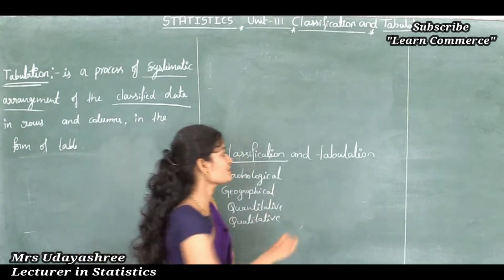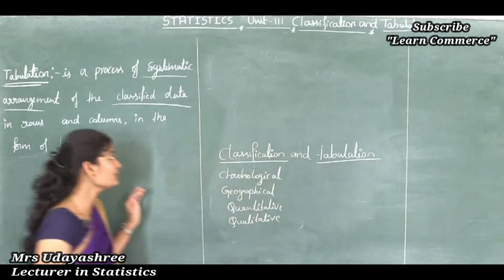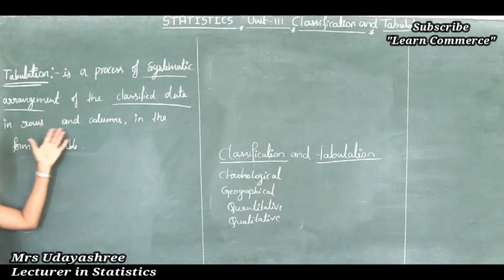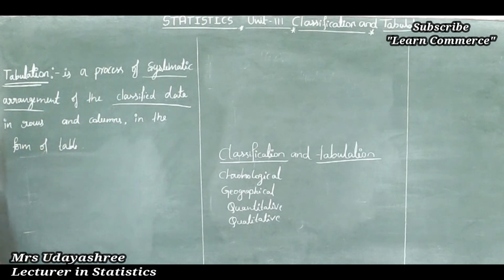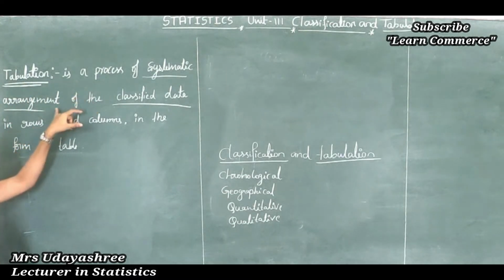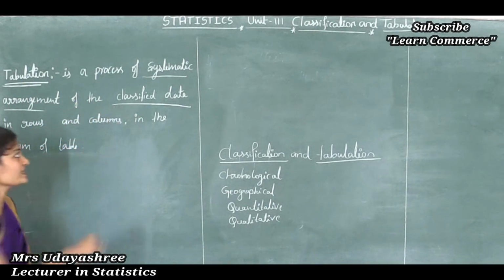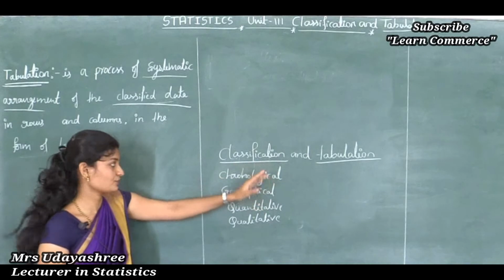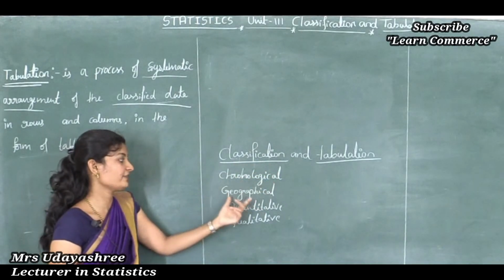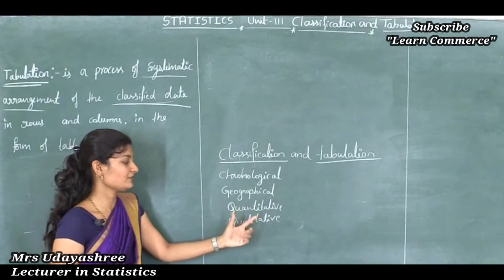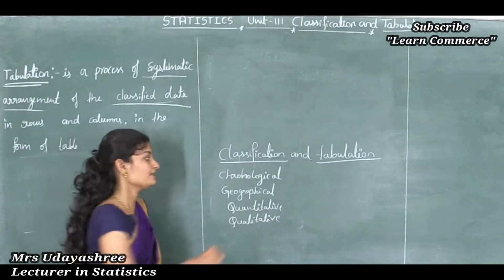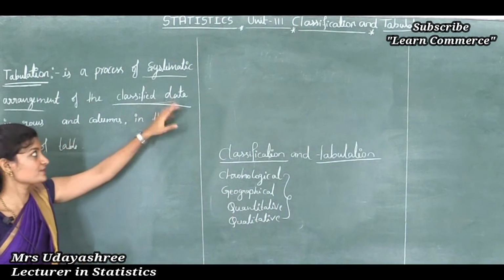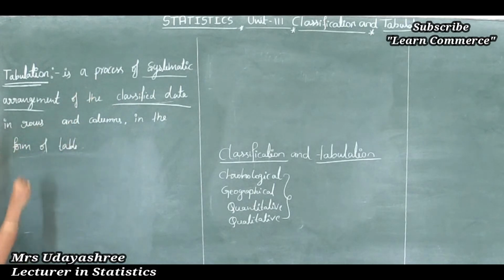So this is all about what is classification and types of classification. Today we are going to discuss what is tabulation. See, tabulation is the process of systematic arrangement of the classified data in rows and columns in the form of tables. So what is classified data? Classified data, in the sense we know, the types of classification: chronological, geographical, quantitative and qualitative classification. These measurable characteristics are known as classified data. So this classified data is arranged in rows and columns.